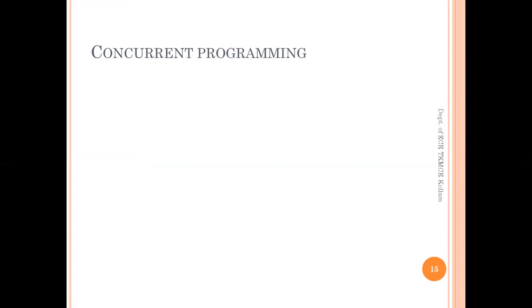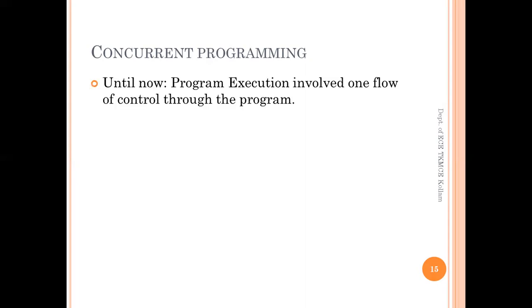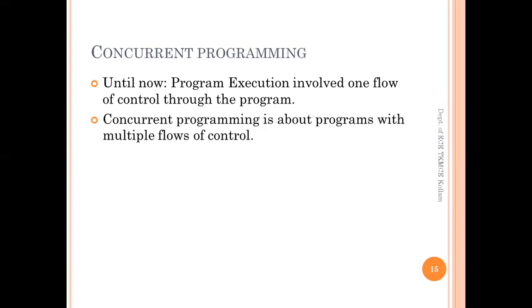So we are aware of normal programming, in which we have only one flow of control. But in the case of concurrent programming, unlike normal programming, concurrent programming is about programs with multiple flows of control.